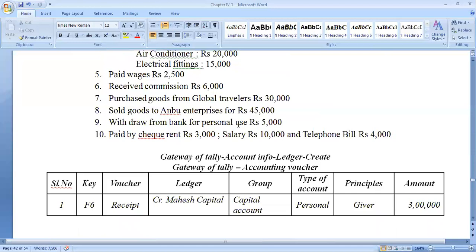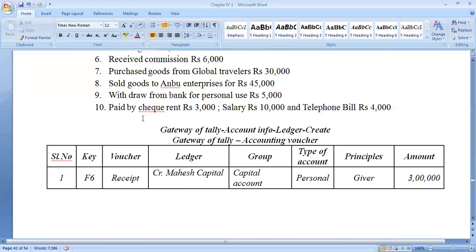So debit the receiver, credit the giver. Drawings account debit to bank account. Then paid by check rent, salary and the telephone bill. So rent, salary and the telephone bill are paid. Debit all expenses and losses. So rent, salary, telephone bill account debit to, it is in the form of a check. Very important, so it will be recorded under the bank.